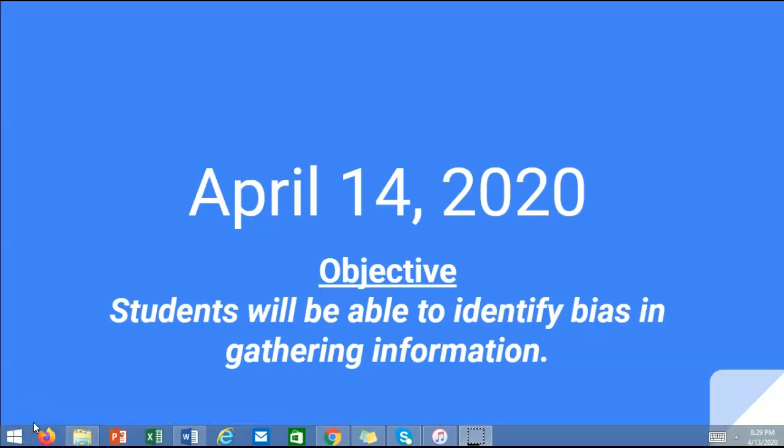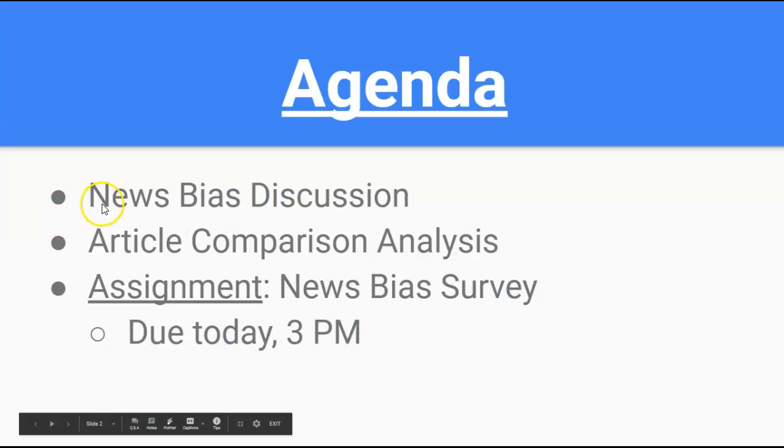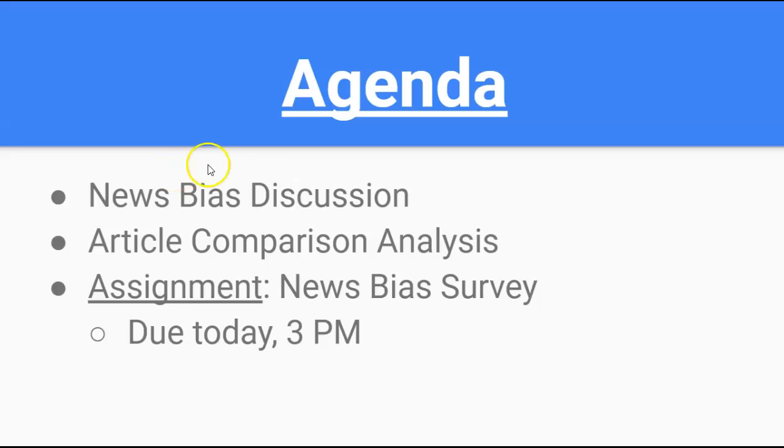Today's objective is to identify bias when gathering information, particularly from news sources. Our plan for today is first we're going to go through just news bias in general. You're going to answer some questions about that, and I'm going to show you some survey says results from the survey you guys did earlier. After that, you can start working on your article comparison analysis worksheet.